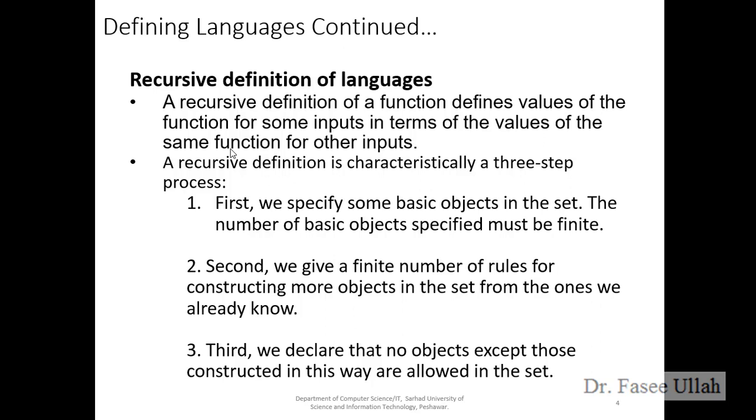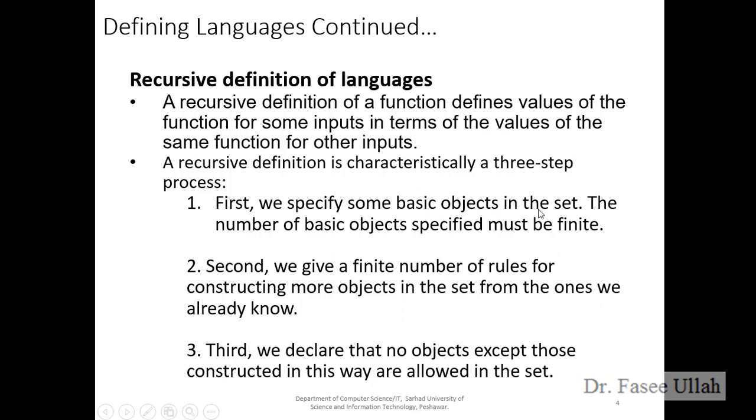There are three points we have to keep in mind when we process recursive languages. First point: we specify some basic objects in the set. Whenever we want to print the word Pakistan, we need to define some basic objects or elements in the set. Like in a for loop, we say 0 to 9 or 1 to 10. That is the basic purpose of the first point. So we specify some basic objects in the set.